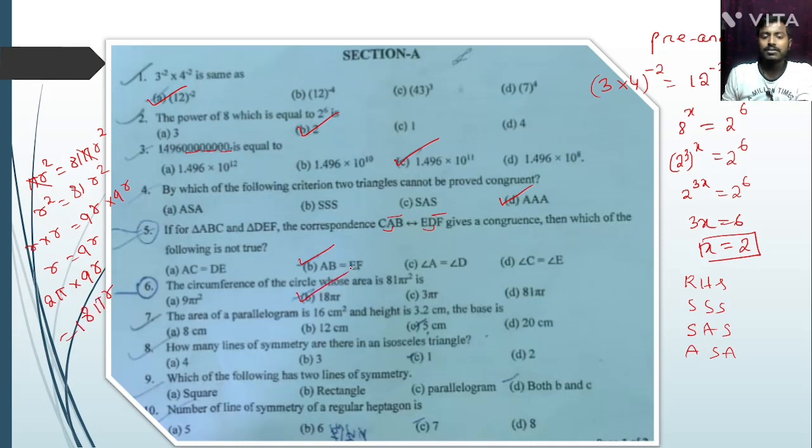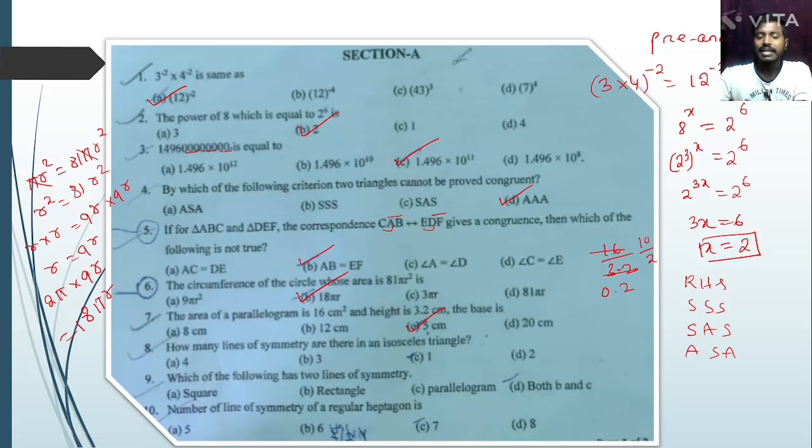Okay, the area of the parallelogram is 16 centimeter square and the height is 3.2 centimeter. The base equals dash: divide 16 by 3.2. So 16 divided by 3.2, that is 0.2, so 2 by 10, here 10 divided by 2, that is 5. Understand?